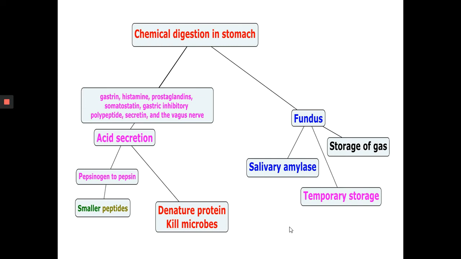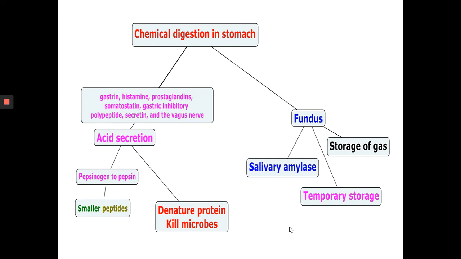While the food is in the fundus, the pH is not that low because not much acid is added to the food. So the pH is higher. As a result, lingual lipase can still act on the food. Later, the mixing waves incorporate this food with the chyme. This decreases the pH, and the acidity inactivates salivary amylase and lingual lipase. So the action of these two enzymes also continues in the fundus until the food is fully mixed with the gastric juice.